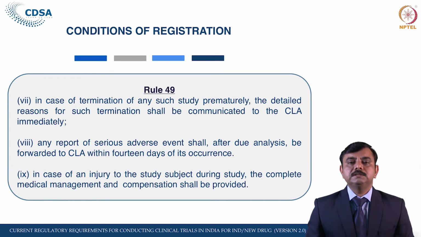After due analysis, it should be forwarded to the Central Licensing Authority within 40 days of its occurrence in the format specified in Table 5. So there is a format given in Table 5 in which the principal investigator has to inform the Central Licensing Authority.